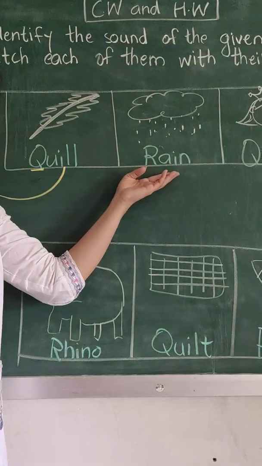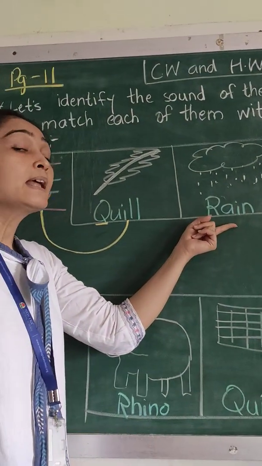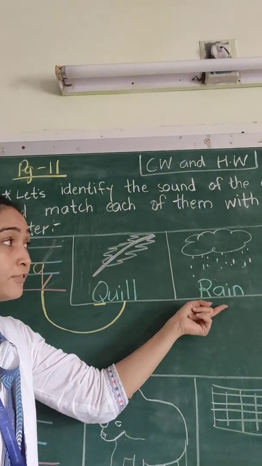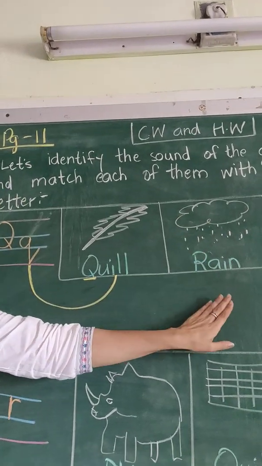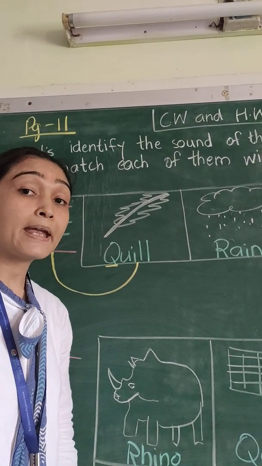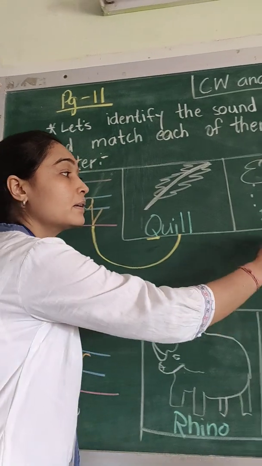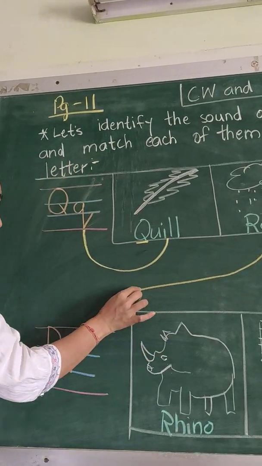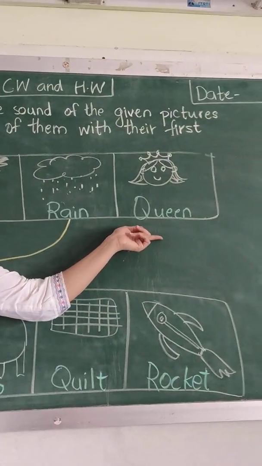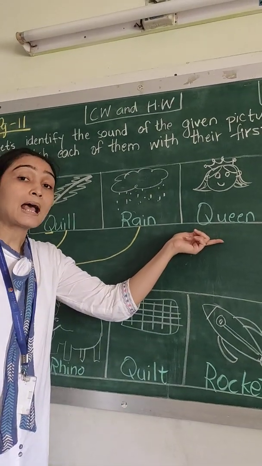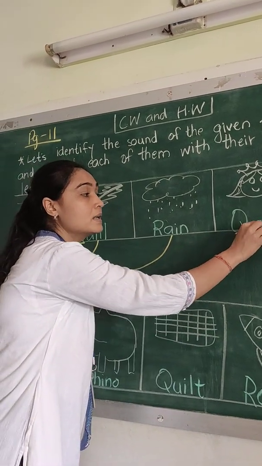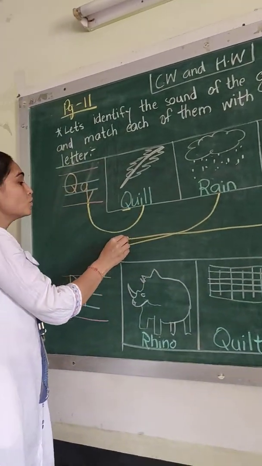Now our next picture is of rain, and I'm sure like me you also like the rainy season. This is the picture of rain where rain is pouring from the clouds. So what do you hear when I say rain? Rain. I hear the sound of R. So I will match this picture to letter R. Our third picture, children, is of a queen. What do you hear when I say queen? I hear the sound of quack, quack, queen. So I will match this picture to letter Q.